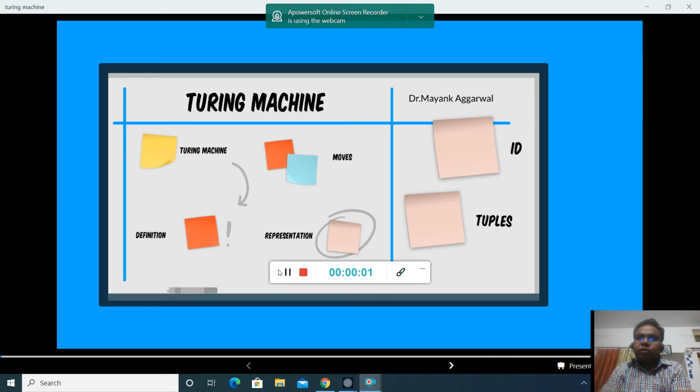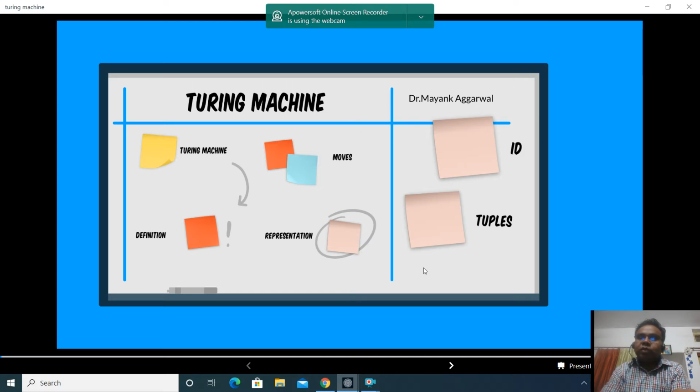Good morning, students. Today we will see a new type of model, that is the Turing machine. We have already studied finite state automata and push down automata. The shortcoming of finite state automata, that it did not have a memory, was removed in push down automata. But still we cannot represent the model of a machine which is like a computer. So to represent a computer in terms of mathematics, in terms of a model, there is a new type of automata which we have to learn, which is called the Turing machine.